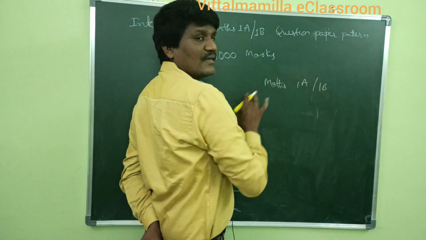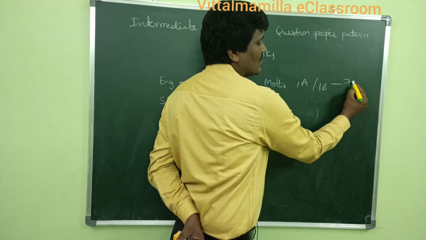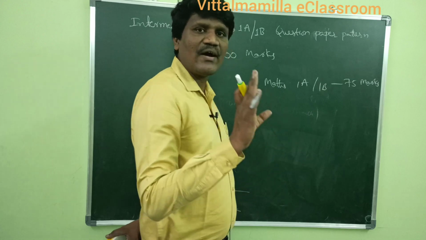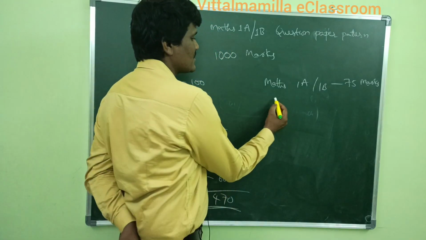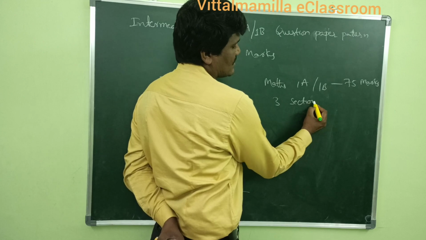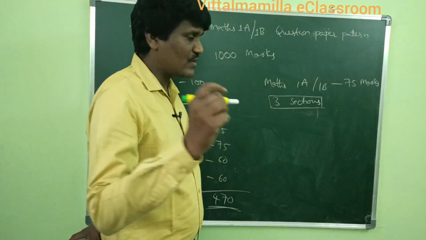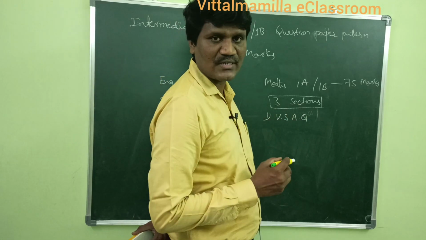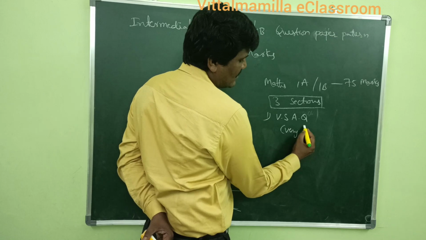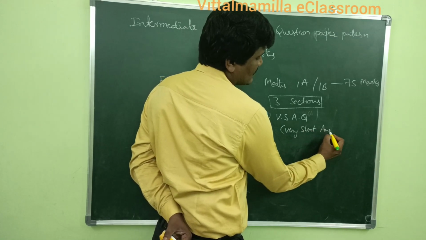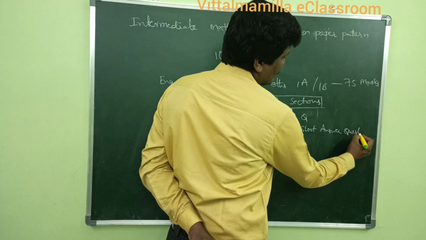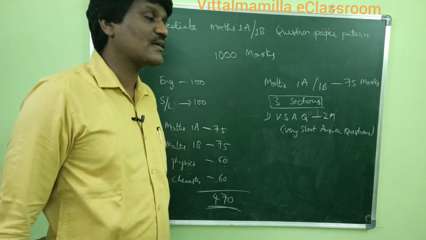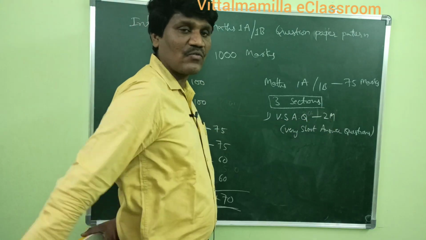So the question paper pattern is that maths 1A and 1B are each 75 marks. The 75 marks are divided into 3 sections. The first section is VSAQ, very short answer questions. Very short answer questions are 2 mark questions.